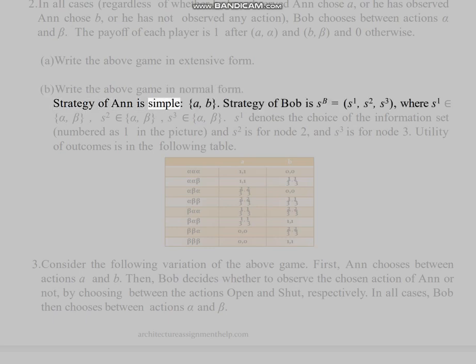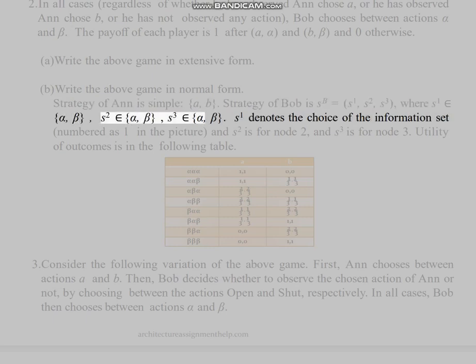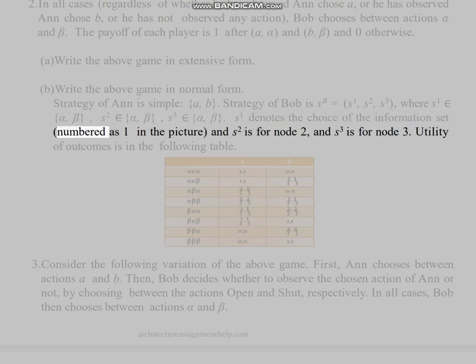Strategy of Ann is simple: A, B. Strategy of Bob is SB equals (S1, S2, S3), where S1 is alpha or beta, S2 is alpha or beta, S3 is alpha or beta. S1 denotes the choice at the information set numbered as 1 in the picture, S2 is for node 2, and S3 is for node 3. Utility of outcomes is in the following table.